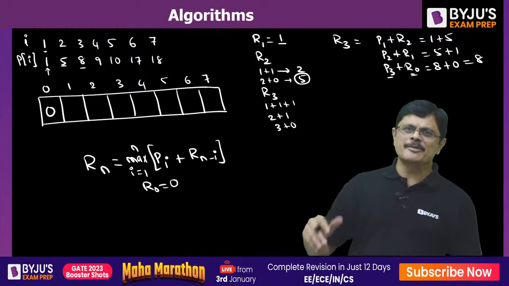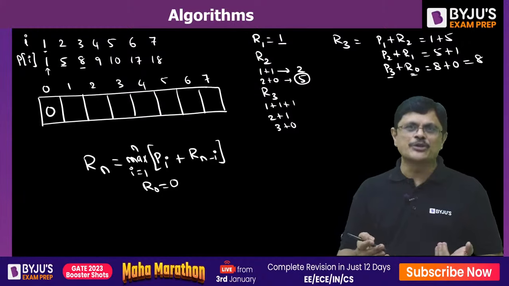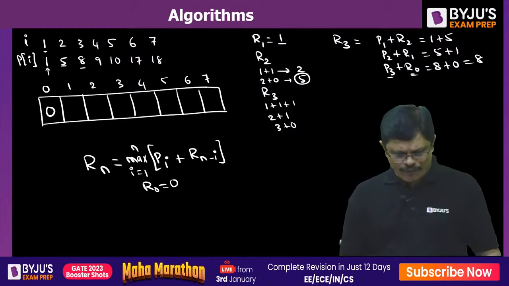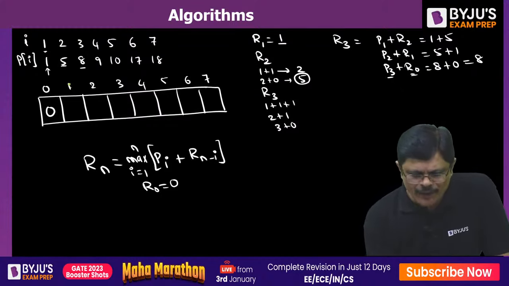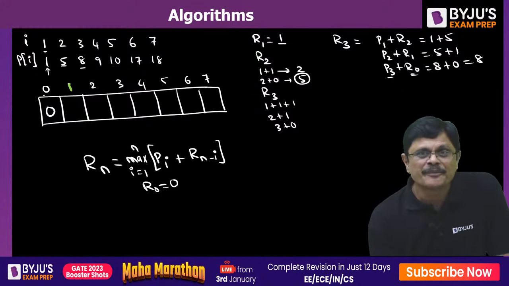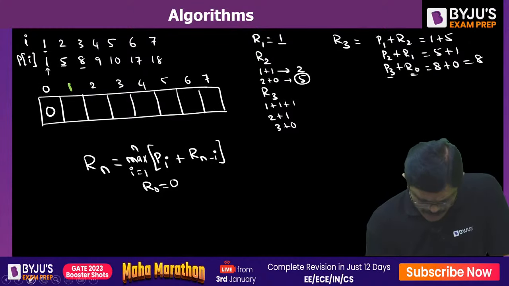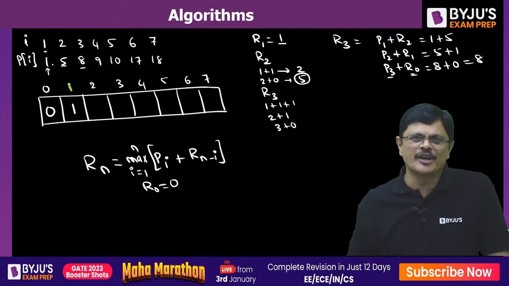But every time we don't have to do this much work. If you store the values, you can reuse them, my dear friends. So for that we use the following simple technique. See this, when you want for 1, it is 1 plus 0, directly 1. So that particular value for R1 is directly 1. You can directly put the profit, no problem.